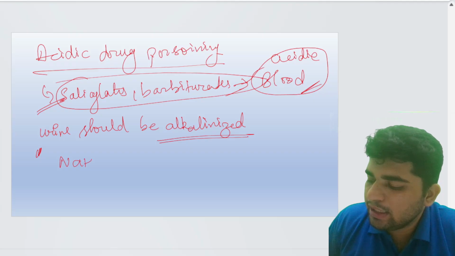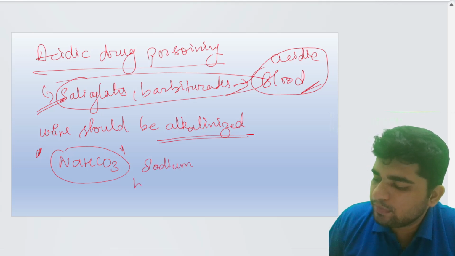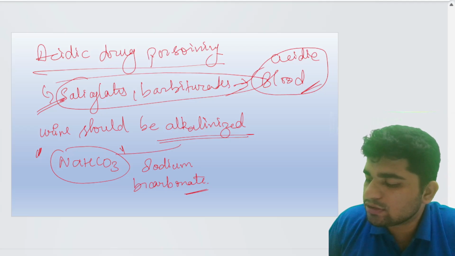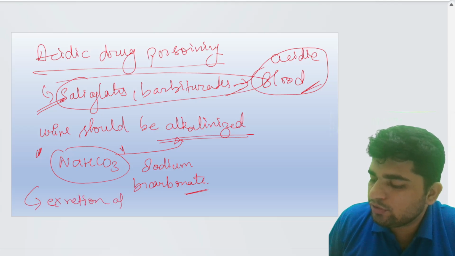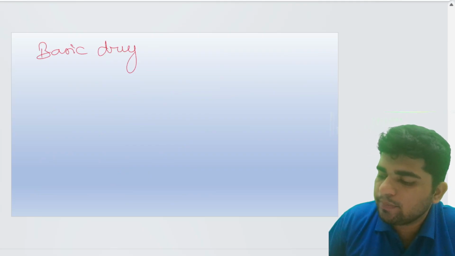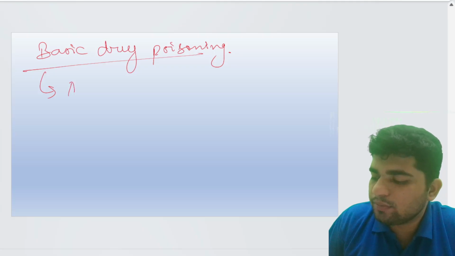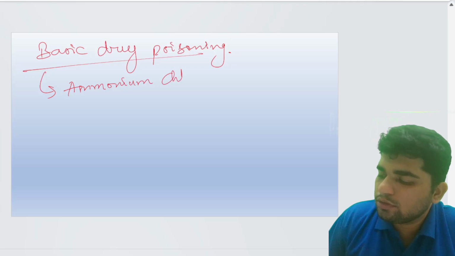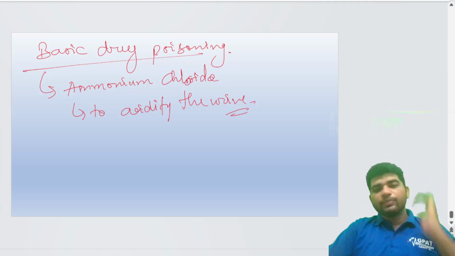That is the important thing: NaHCO3, sodium bicarbonate, is used to alkalinize the urine for excretion of the drug. Also, in basic drug poisoning, ammonium chloride is given to acidify the urine. So this is the poisoning concept.